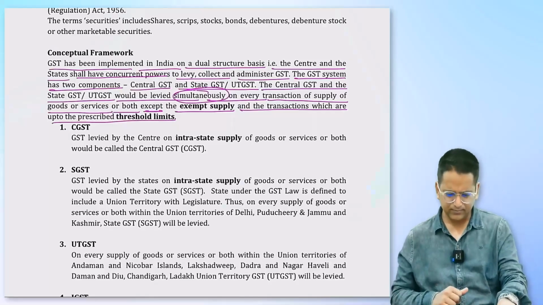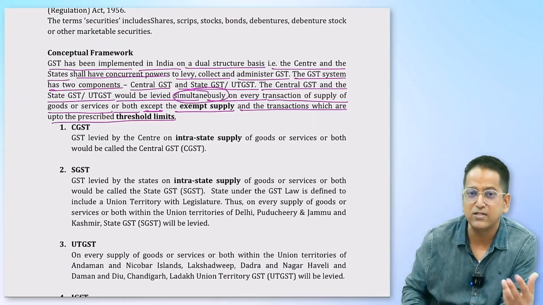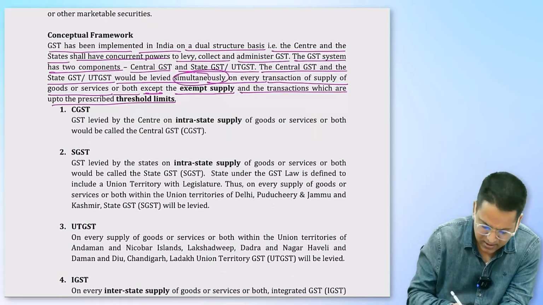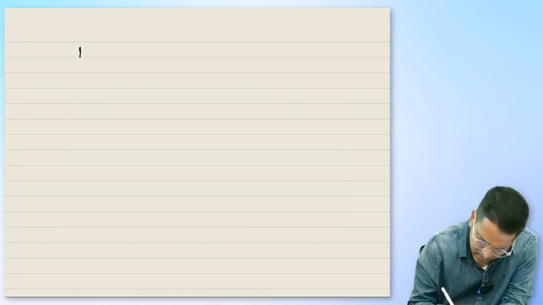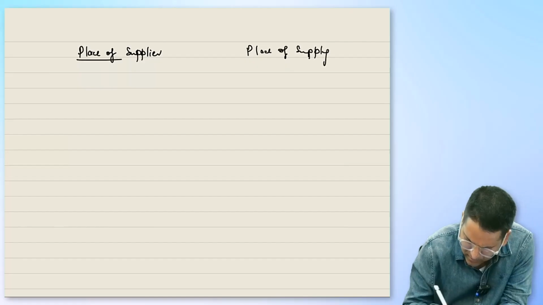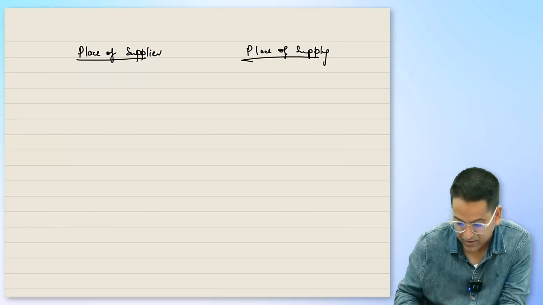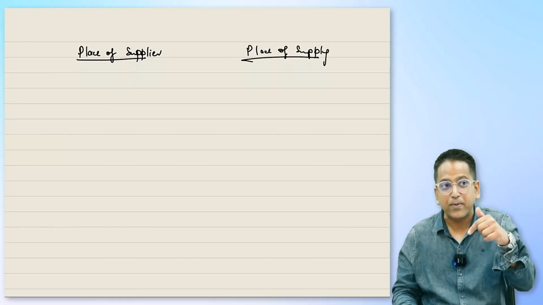Right. Let's go. Now here come the taxes. In the GST, which are the taxes that will be collected? CGST, SGST, UTGST, IGST and many more. First, let's talk on this. Place of supplier. And the other thing is the place of supply. Remember these 2 words, place of supplier and place of supply. Where is the supplier from and where is the supply happening?